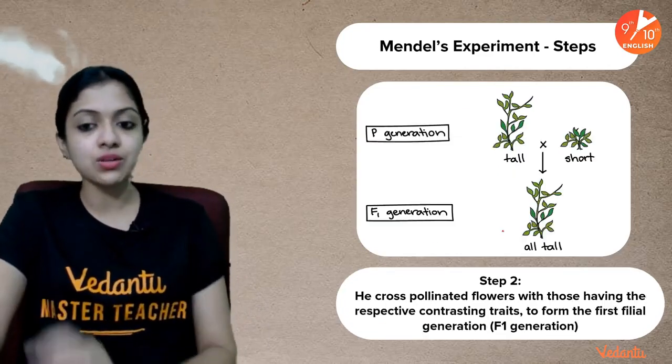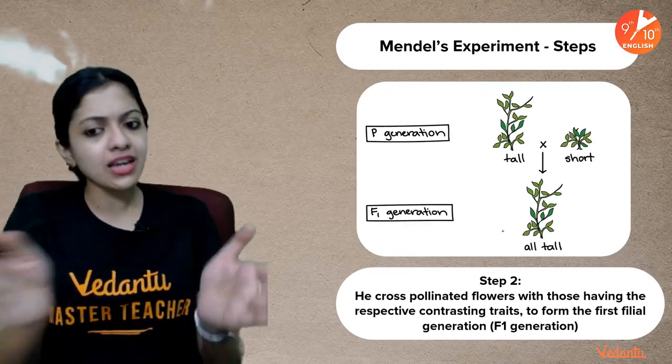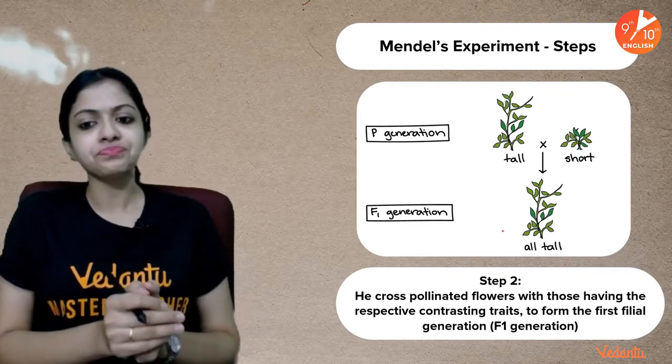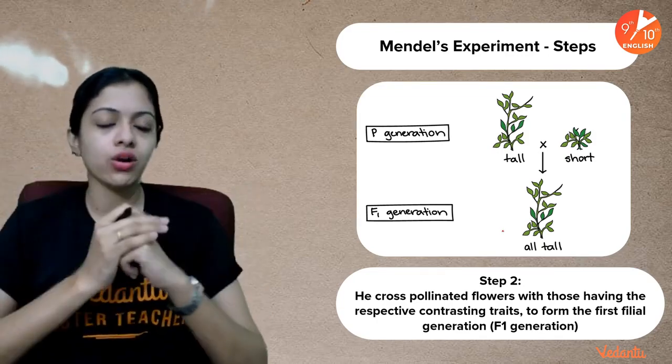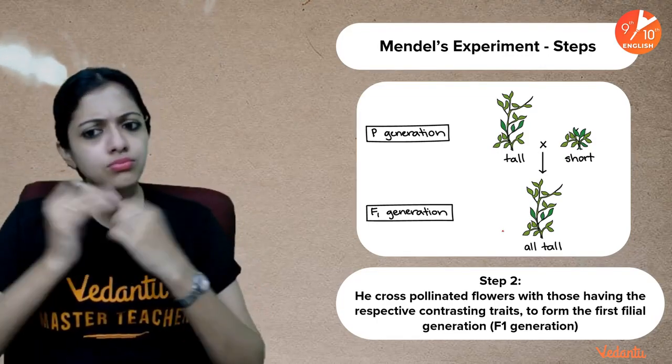So one tall plant and one short plant were the parents. He crossed them, cross pollination, and he observed that all the offsprings were tall. Mendel was surprised. So, what happened?